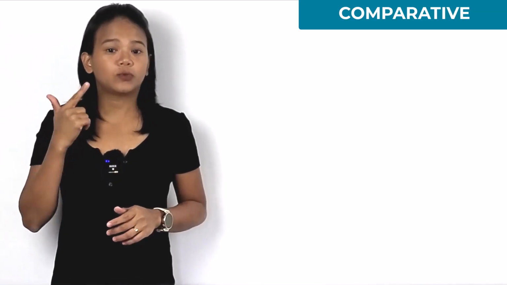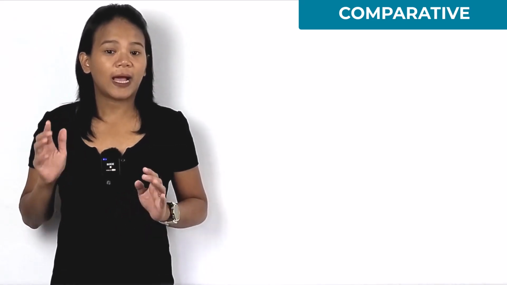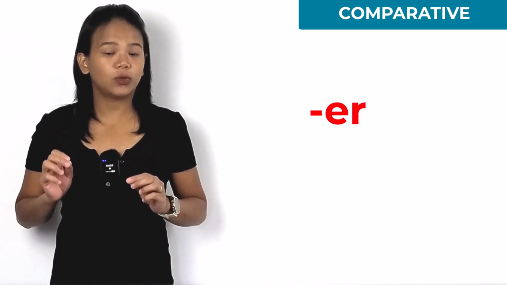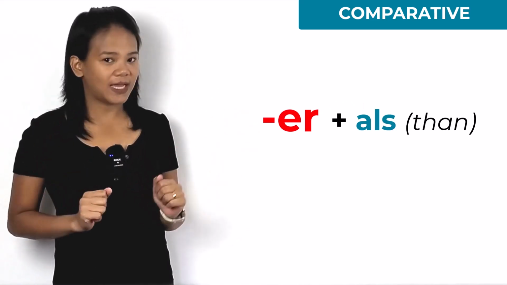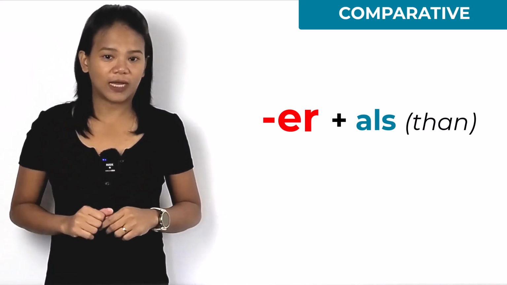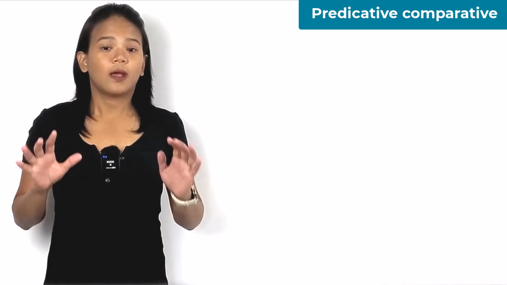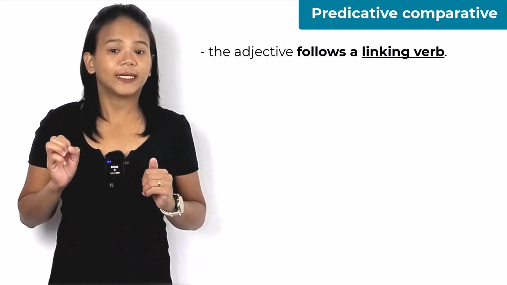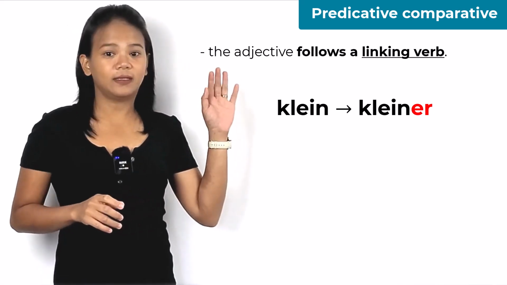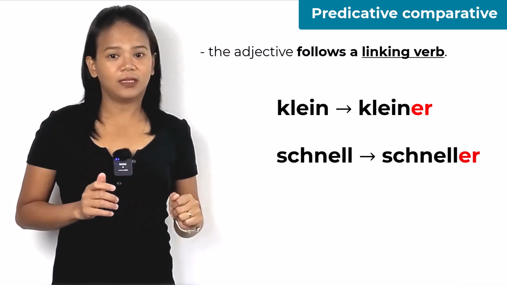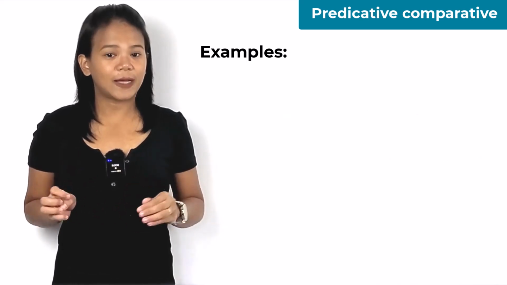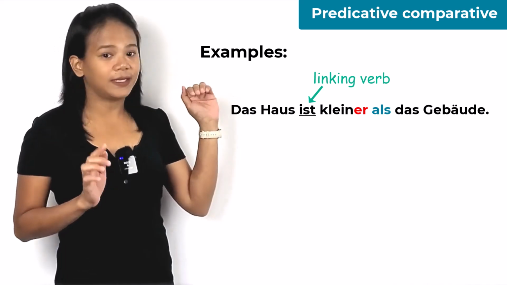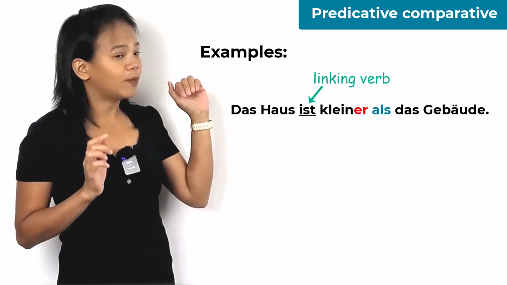When you compare 2 nouns in German, add er to the adjective and use the word als, which means than, to link the 2 nouns. Predicative comparative means the adjective follows a linking verb. Klein, kleiner, schnell, schneller. Example sentences: Das Haus ist kleiner als das Gebäude.